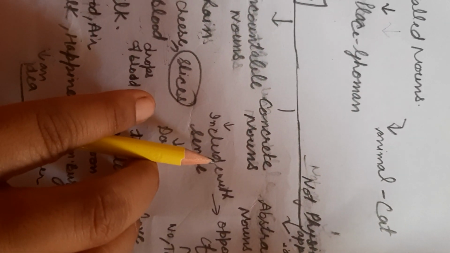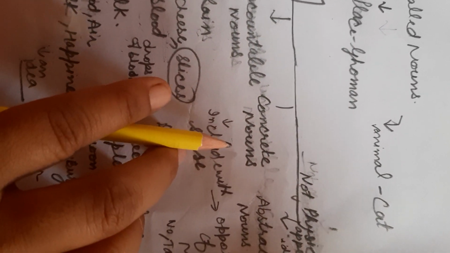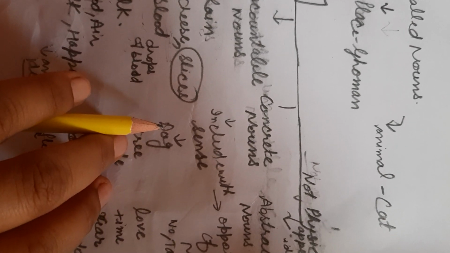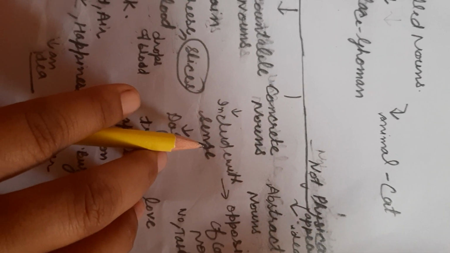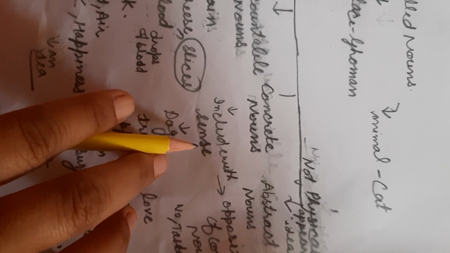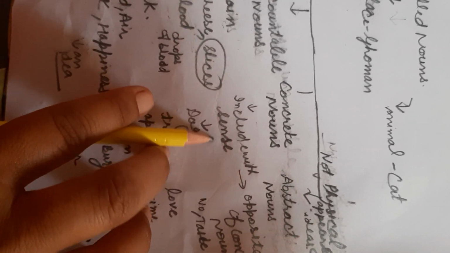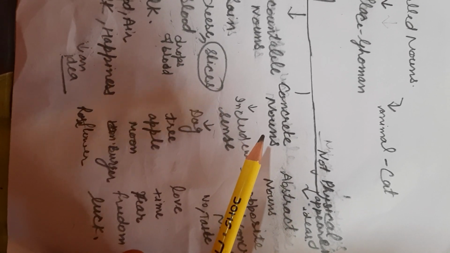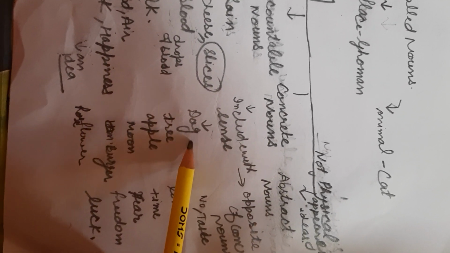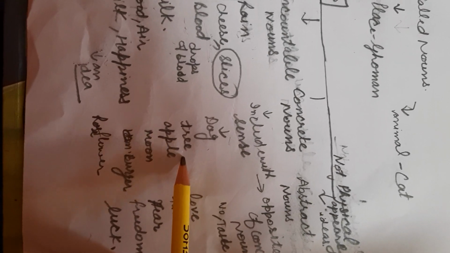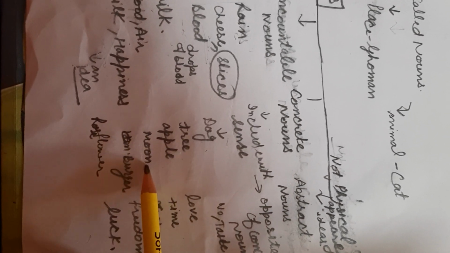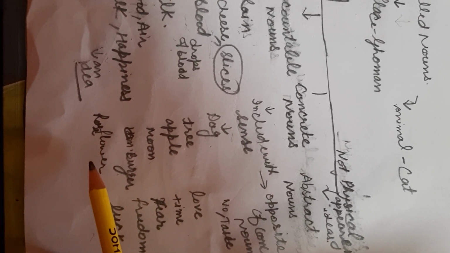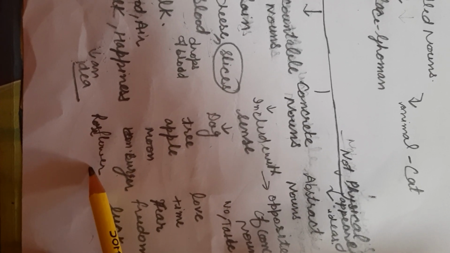So next, beta, concrete nouns. If we speak about concrete nouns, they are related to our senses. Like we have five sense organs, and this noun is also related to our senses, like dog, tree, apple, moon, burger, and rose flower. We can smell the rose. Burger we can taste.